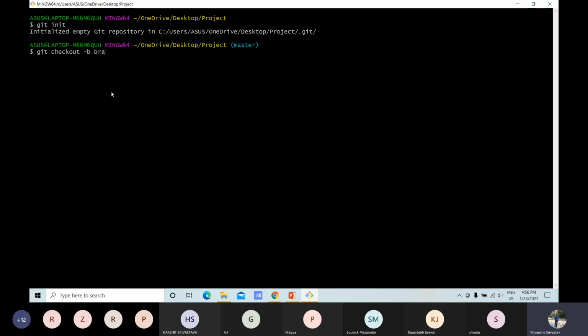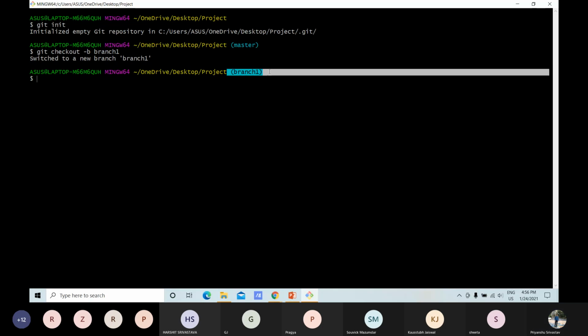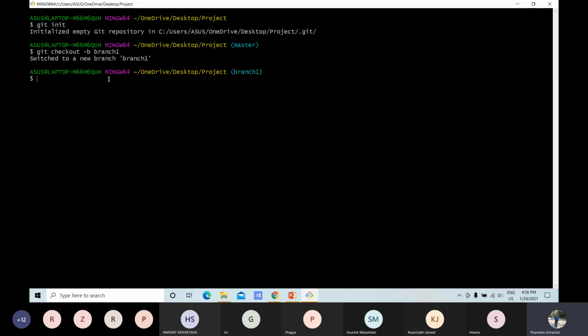Let's say branch1. Here you can see that earlier we were in the master branch, and now our branch has been changed to branch1. In this new branch, we can create some files and do some coding.